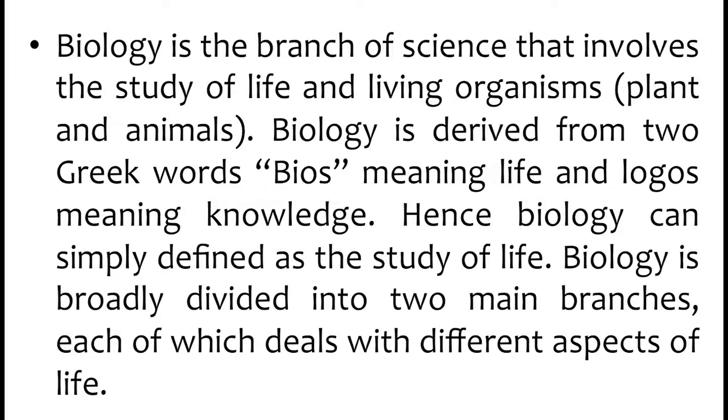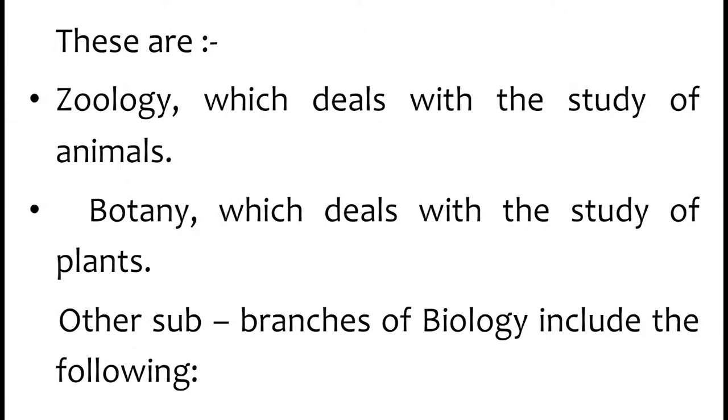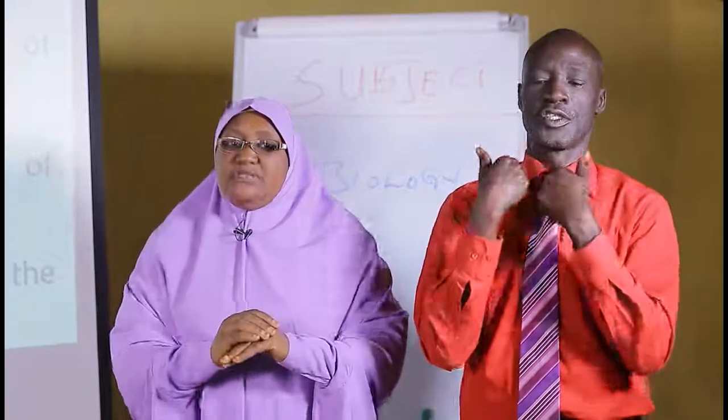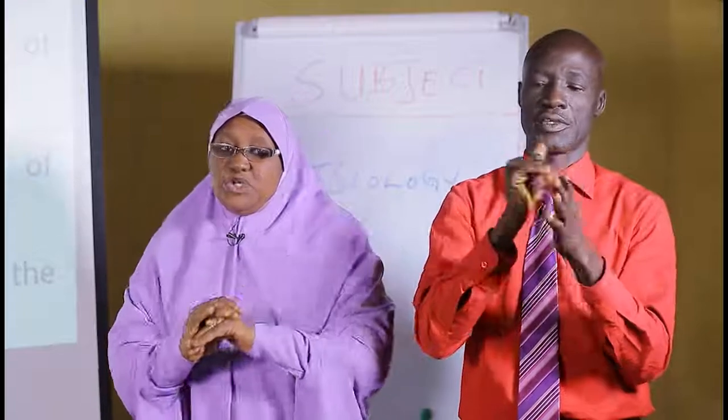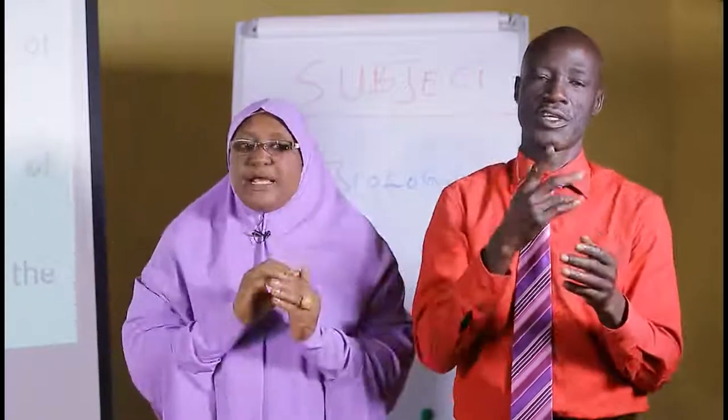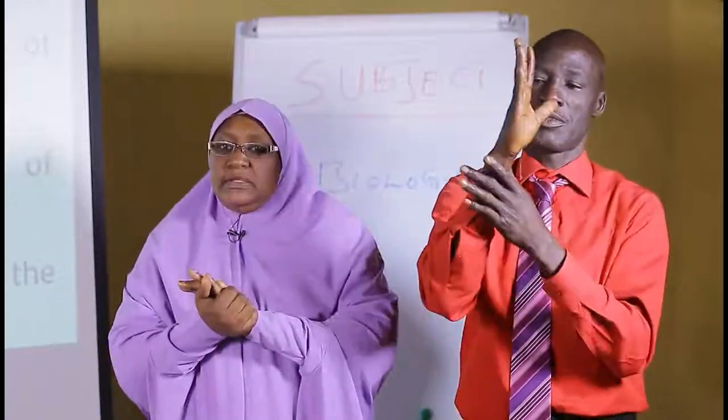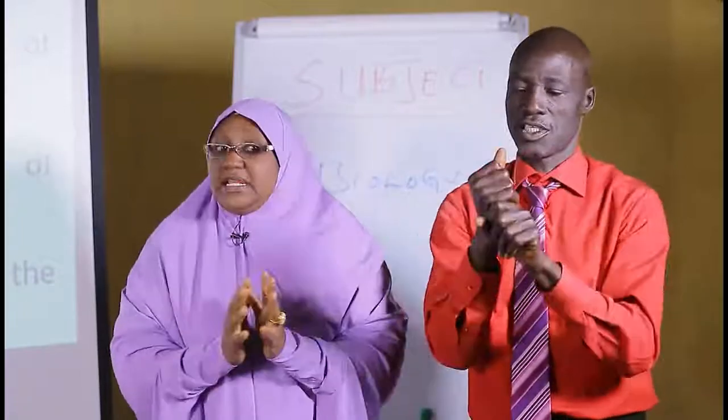Biology is broadly divided into two main branches. We have zoology as the branch of biology that deals with the study of animals. Since we said biology deals with the study of life, and we know that plants and animals are the only creatures on the earth that have life.